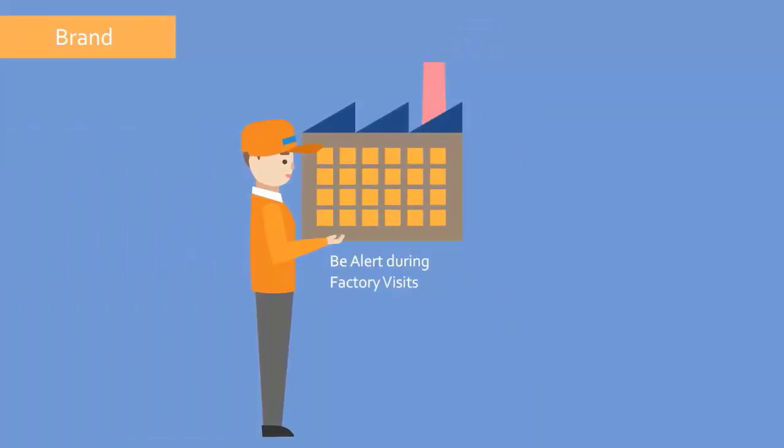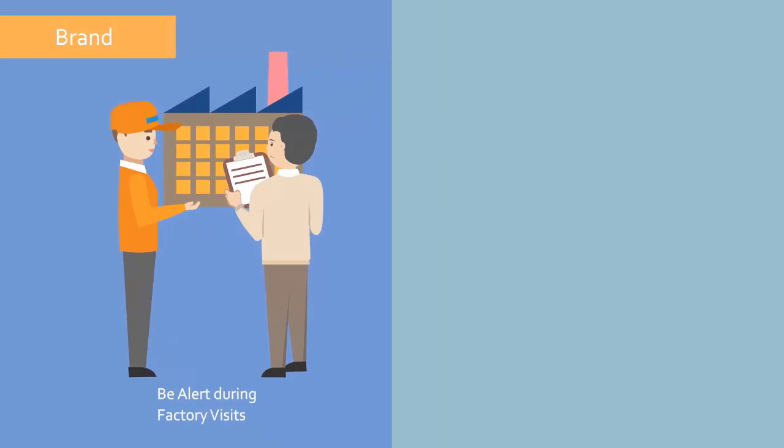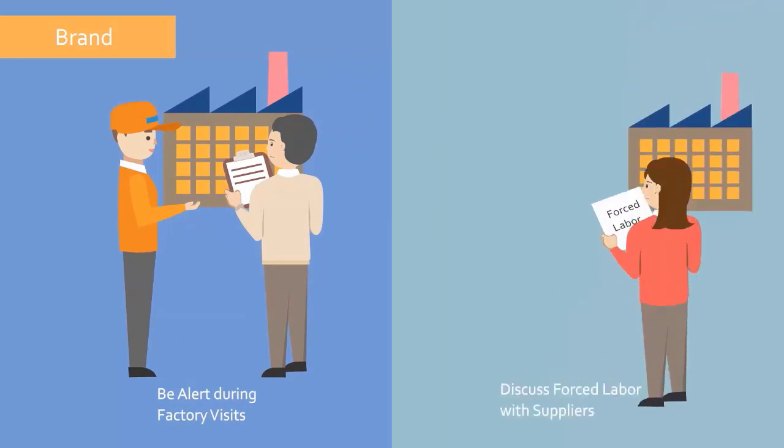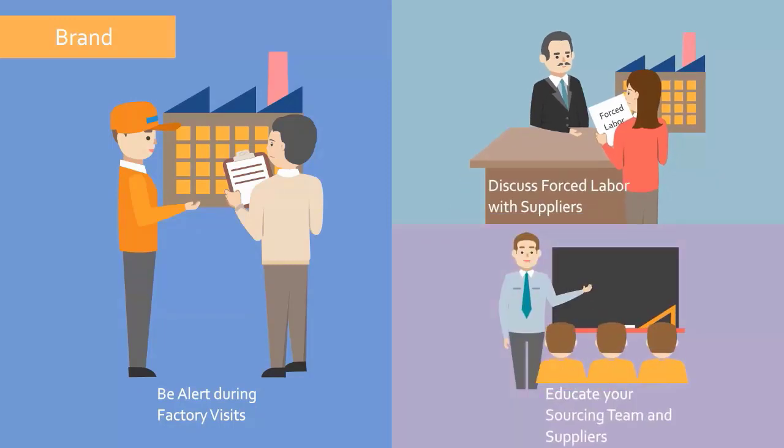Be alert and observe the environment during factory visits. If anything seems suspicious, notify your CSR team. Educate and share. Discuss the issue of forced labor and human trafficking with your suppliers and factories. Educate your sourcing team and suppliers on forced labor.